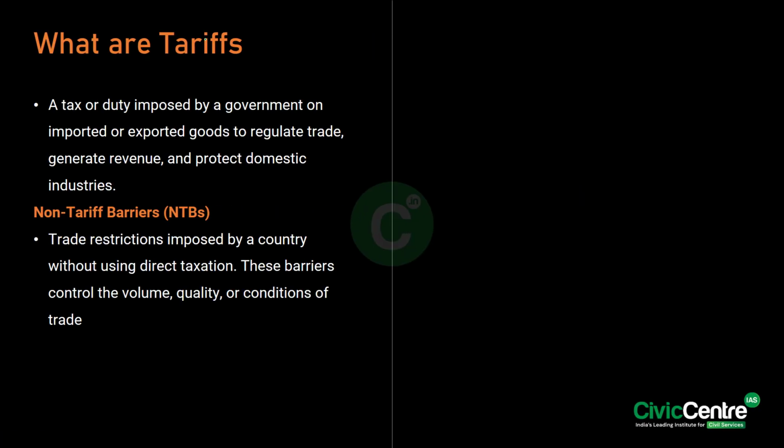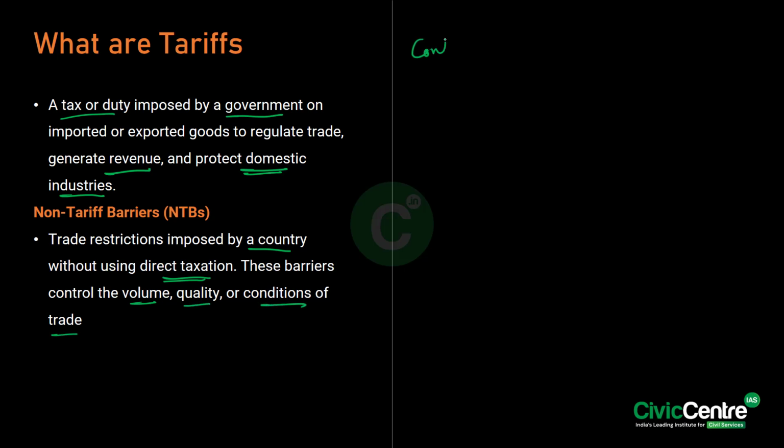But before that, what are these tariffs and non-tariff trade barriers? See, these tariffs are nothing but a tax or a duty that are imposed by a government on the imported or exported goods. But why is this done? So this is done to regulate the trade, generate the revenue, and also protect the domestic industries from exploitation. Right. Now, what are the non-tariff trade barriers? See, these are the trade restrictions imposed by a country without using direct taxation. So, these barriers control the volume, quality, and conditions of the trade.